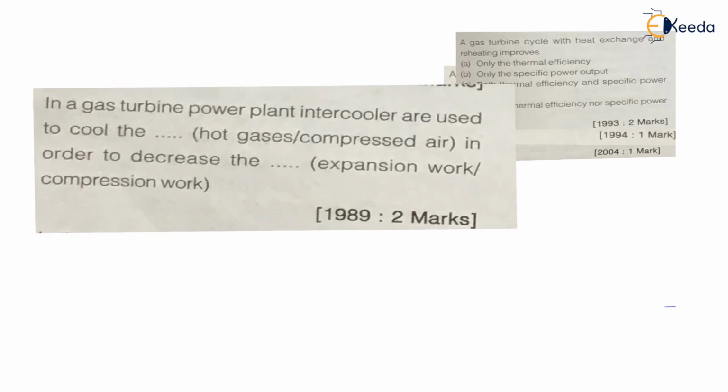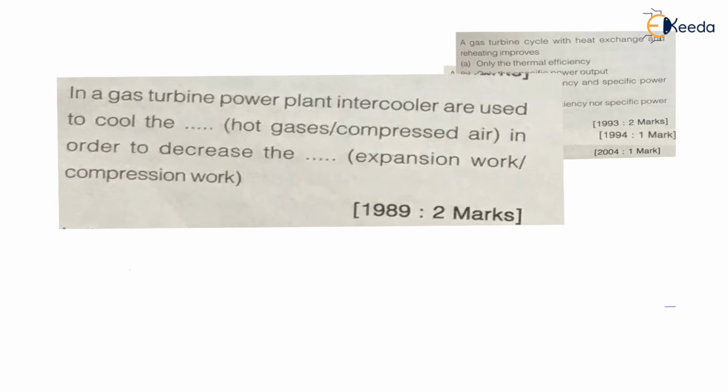Now here the question is: in a gas turbine power plant, means it is a Brayton cycle. Gas turbine means Brayton cycle. My dear students, it is a Brayton cycle, right? In a gas turbine power plant, intercoolers are used to cool the... Now intercooling is done in the compressor, right? Here they are asking about the intercooler, and we have seen methods for the improvement of efficiency of a gas turbine.